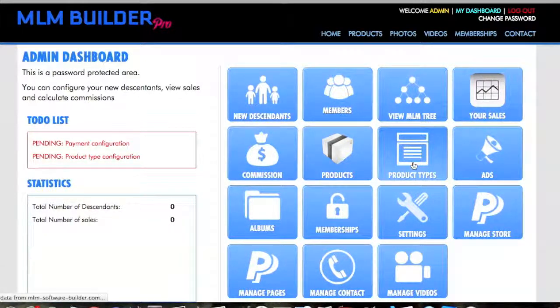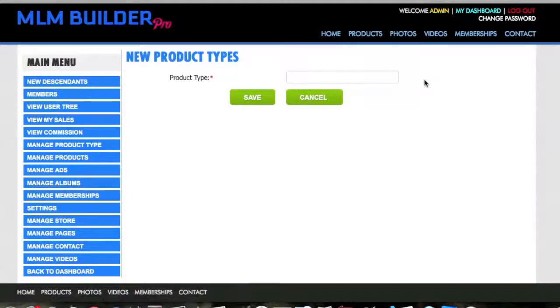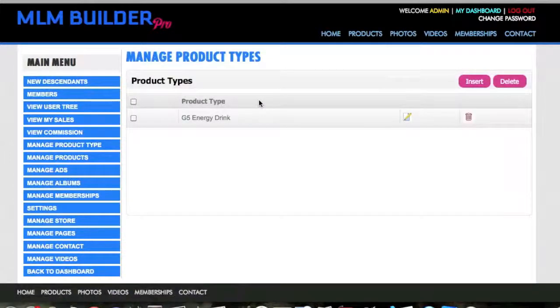Before you add products, you need to make product types. So we'll say energy drink, and that's created.